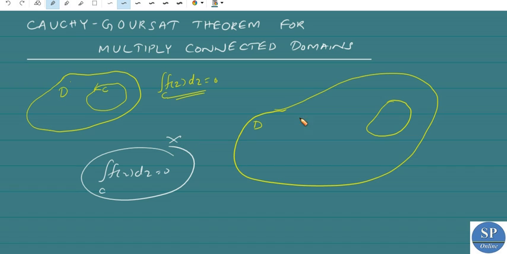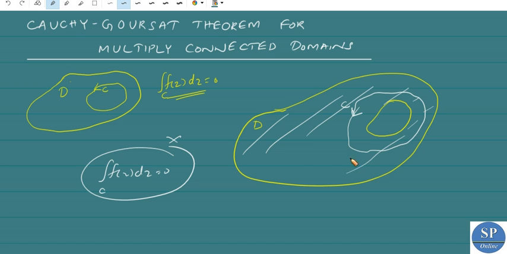We cannot conclude this because if we take a simple closed contour like this, say this is C, we are given that f of z is analytic in D. That means it is analytic in this region, but it may not be analytic in the hole region. There may be points at which f of z is not analytic, so we cannot conclude this.